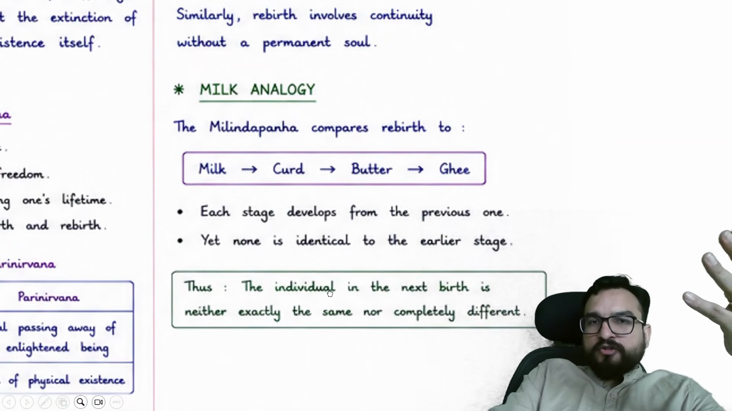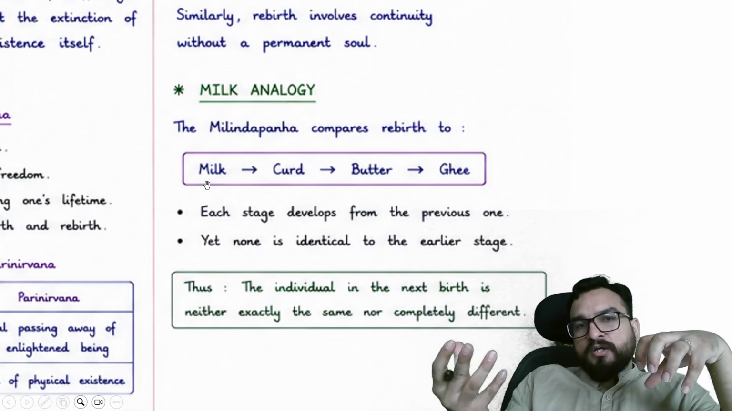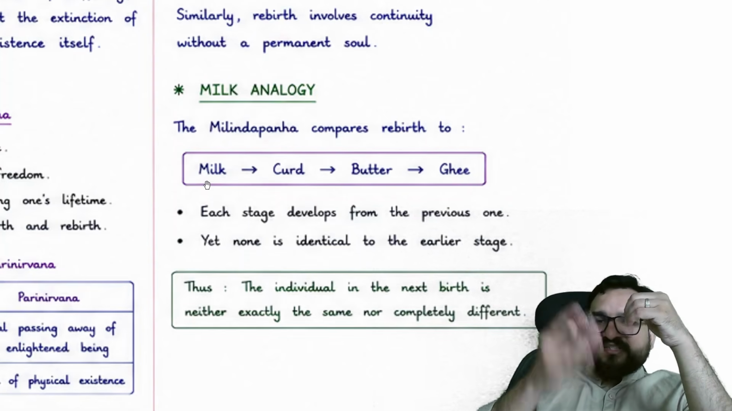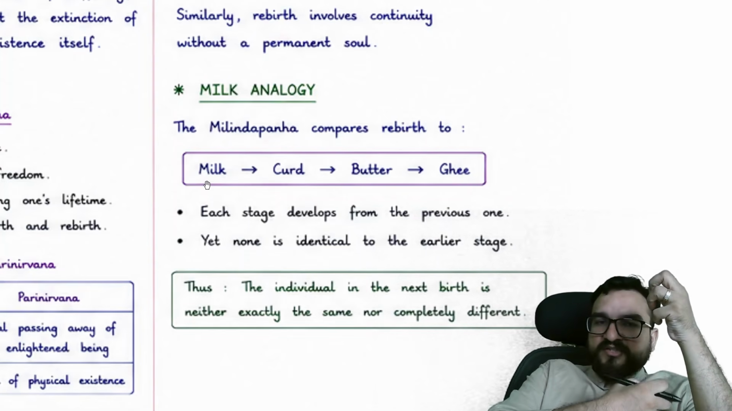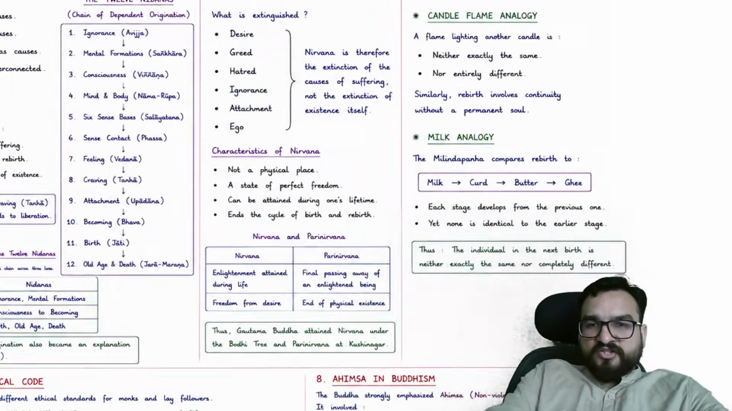He gave the milk analogy as well. In the Milindapanha, rebirth is compared to milk being transformed into curd, curd into butter, butter into ghee. Each stage develops from the previous one. That means there might be some constituents of the previous stage, yet none is identical to the other stage you will be finding. Okay? This is one thing.